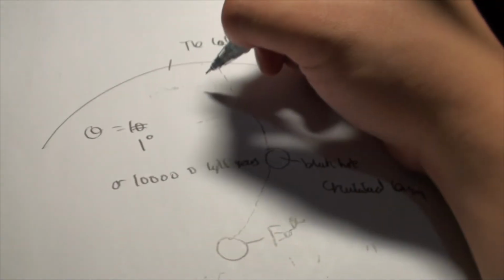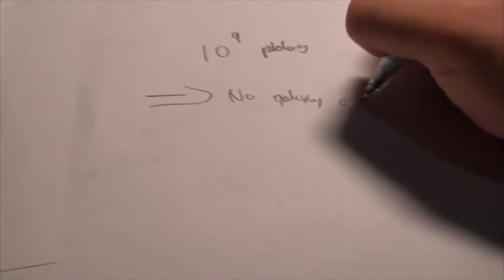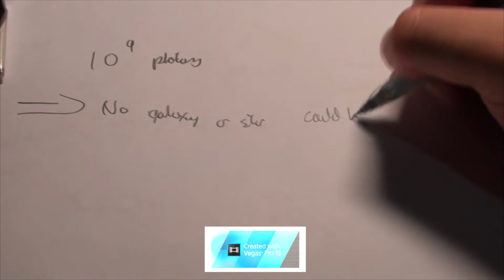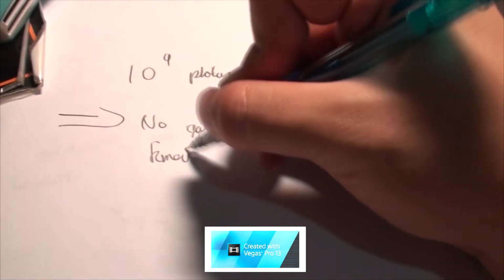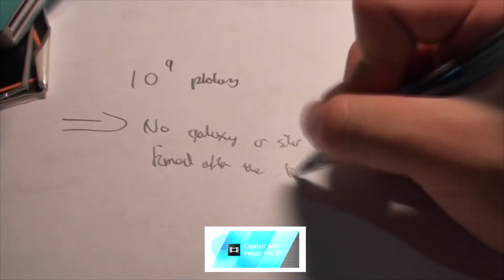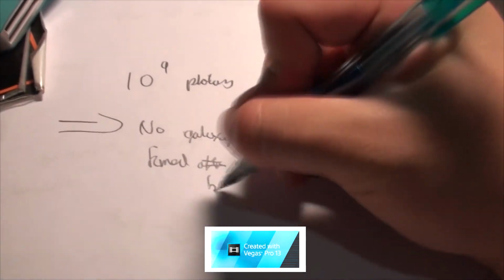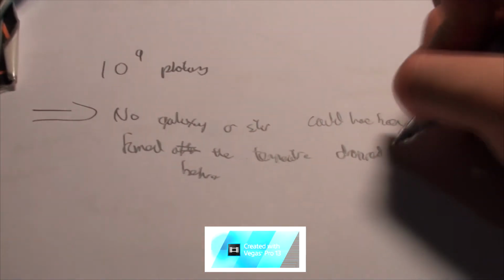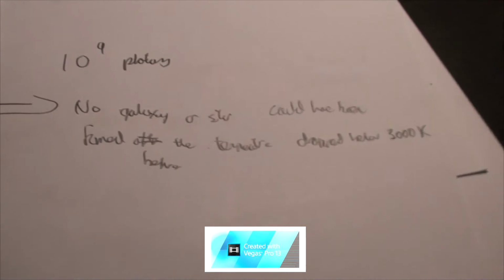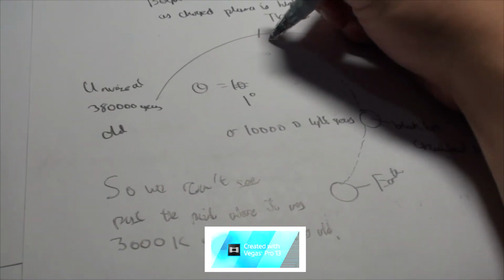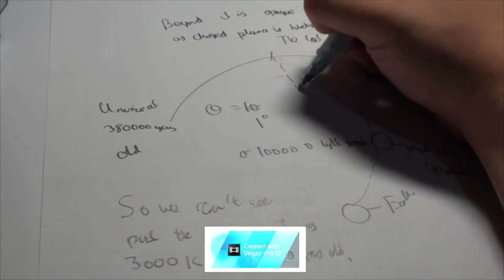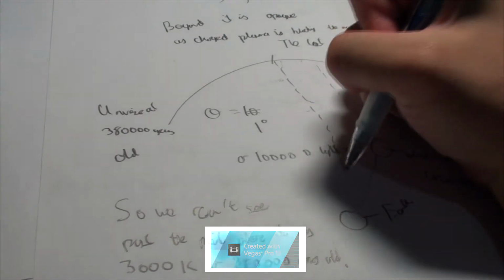Stars and galaxies form when the radiation pressure is less than the gravitational attraction. Beyond the point where it was 3000 Kelvin, we can't see that, and this is the wall of the universe, or the last scattering of the universe. And the age of the universe at this point was only 380,000 years after the Big Bang. This is why we can't see the Big Bang, even though light travels to our eyes from galaxies billions of light years away. So if we look far enough, we can see the Big Bang, right? Wrong. Because light has been traveling since 13.8 billion years ago, this is not true.